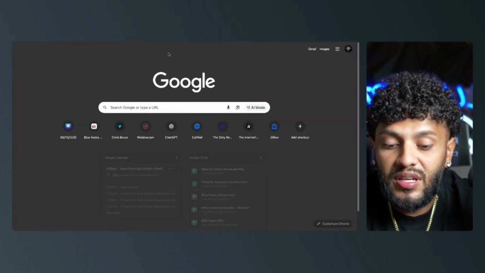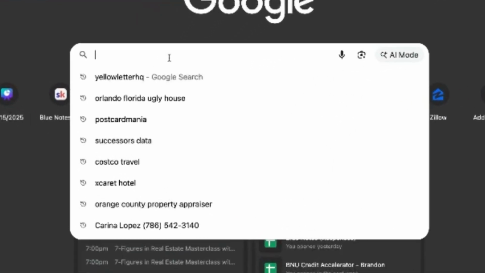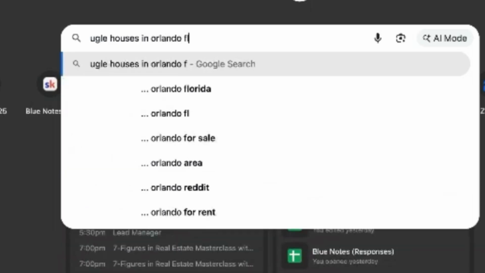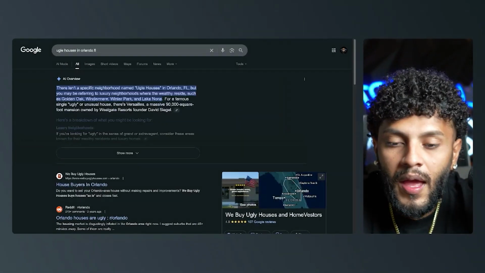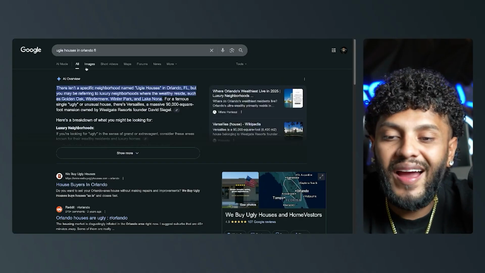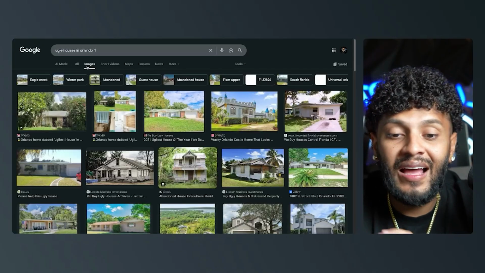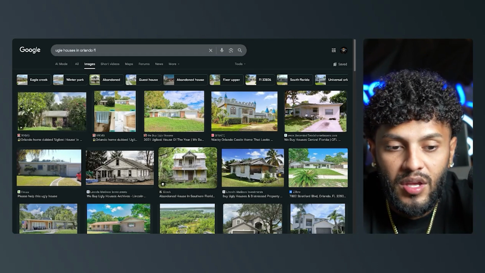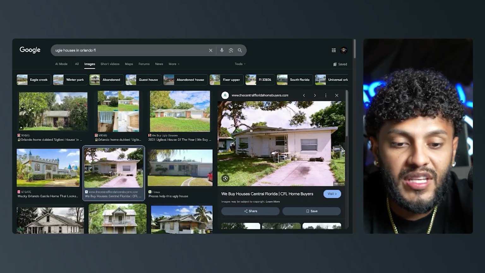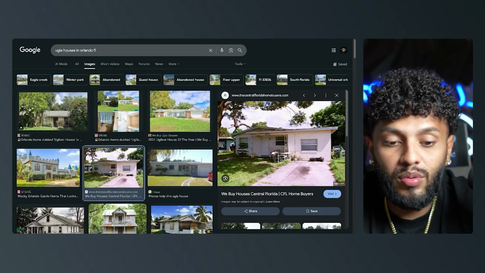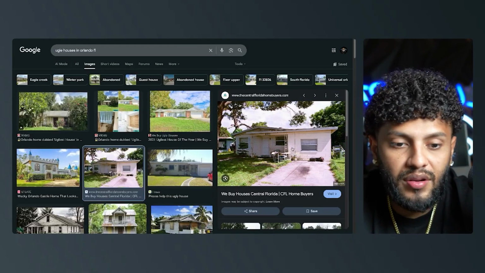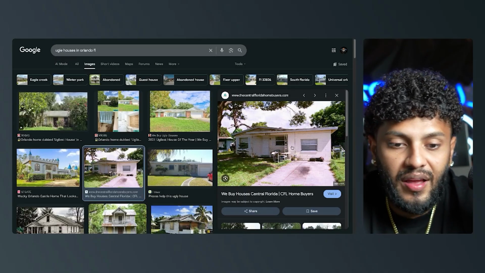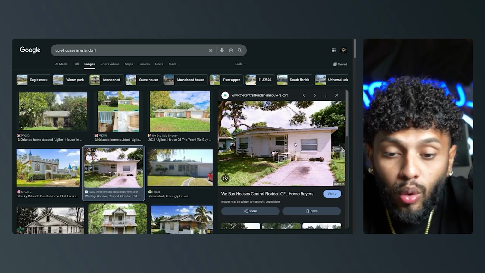The first option is that you can go on Google and you can search ugly house in Orlando, Florida. Now, obviously, I want you to put your market, but what you're looking to do here is find a picture of a property that is not listed on the market that looks like a property that is in your area. So for example, I really like this one. This one is honestly really what we're looking for. It looks like a property here in Orlando, Florida. Obviously, it looks to be beat up. The driveway doesn't look as clean. Paint is obviously not good. It looks like an older property, right?